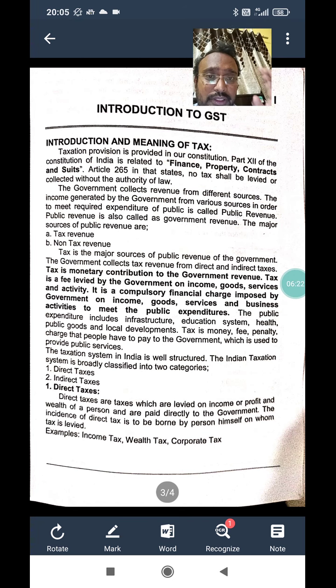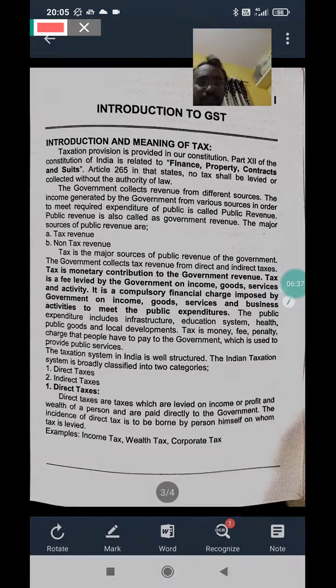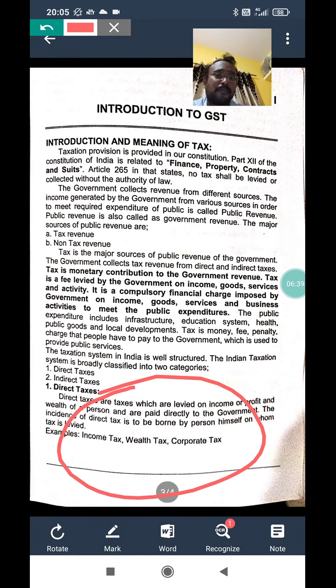Here the tax burden, the income, wealth, profit all belongs to the same person to whom it is related, in simple words. So that is considered as a direct tax. Here they give examples: income tax, wealth tax and company tax. It is called the tax collected from the same person.